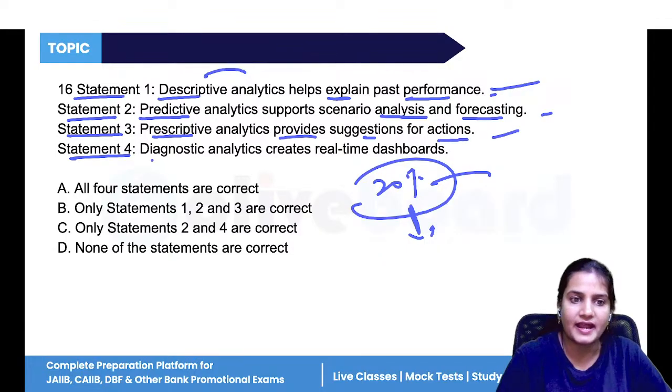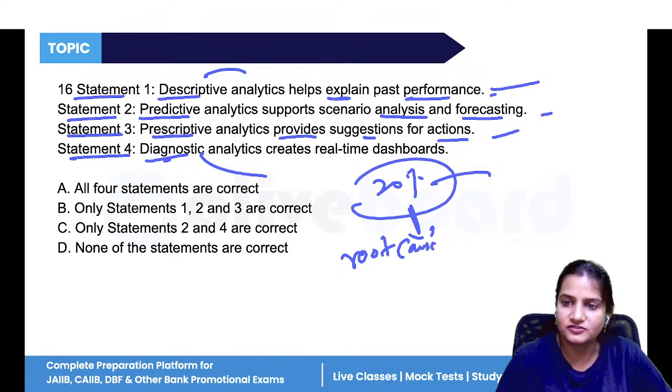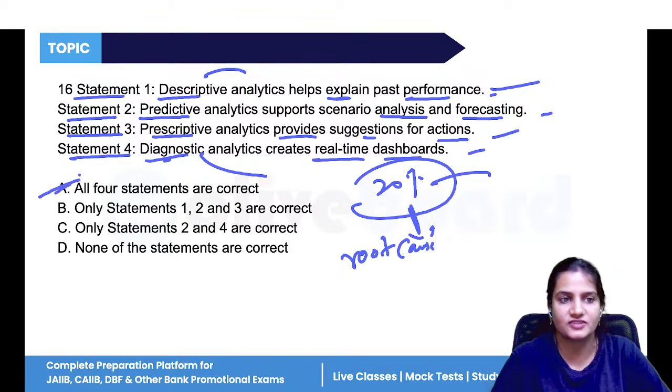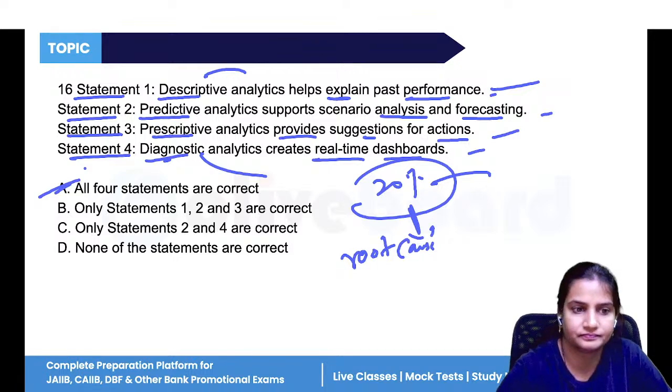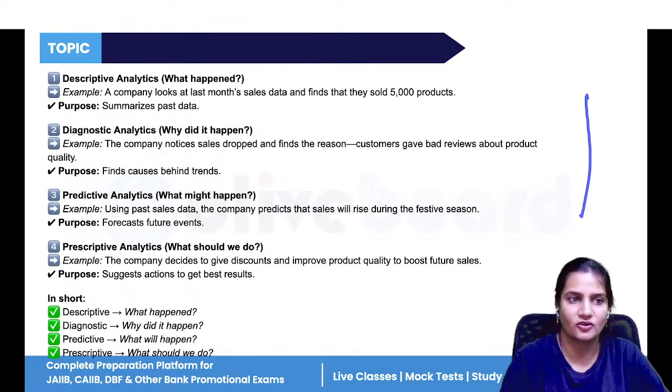And diagnostic means finding the root cause. If your sales went down in the previous year, then why did it go down? So it creates real-time dashboards. That is diagnostic analytics. So all the four statements are correct. Okay, so this we have already done.